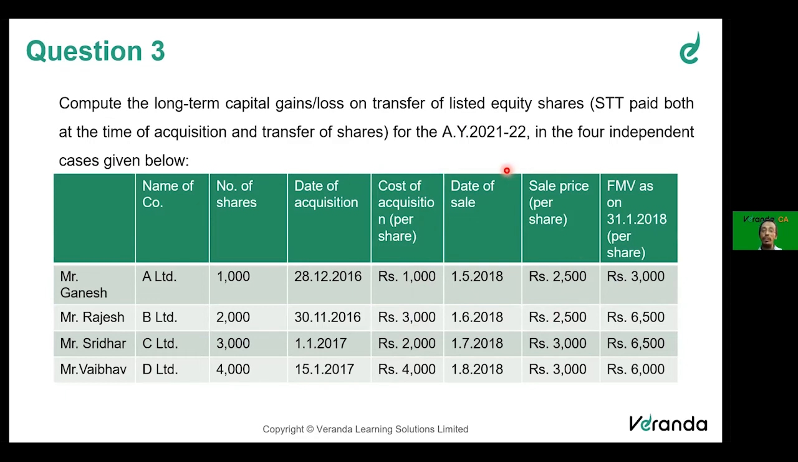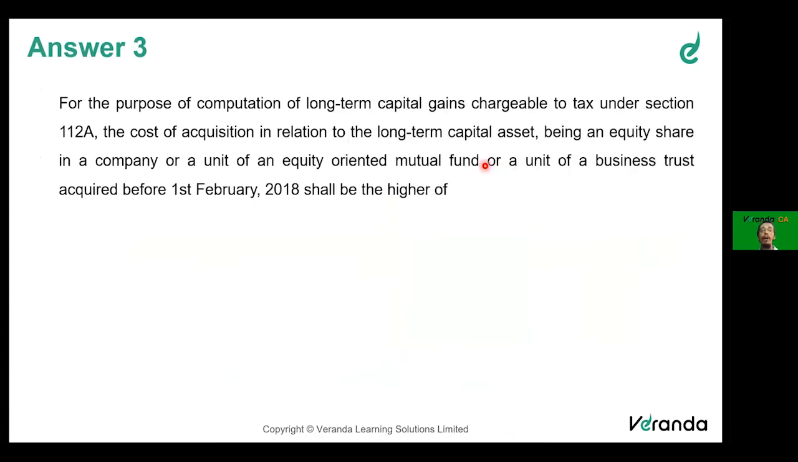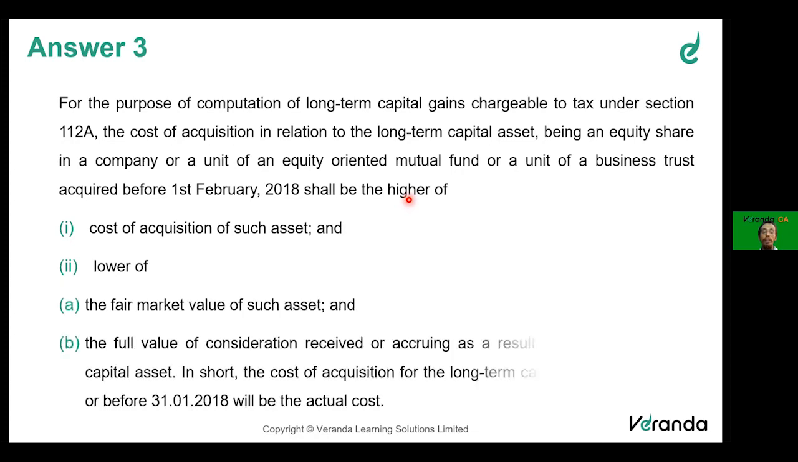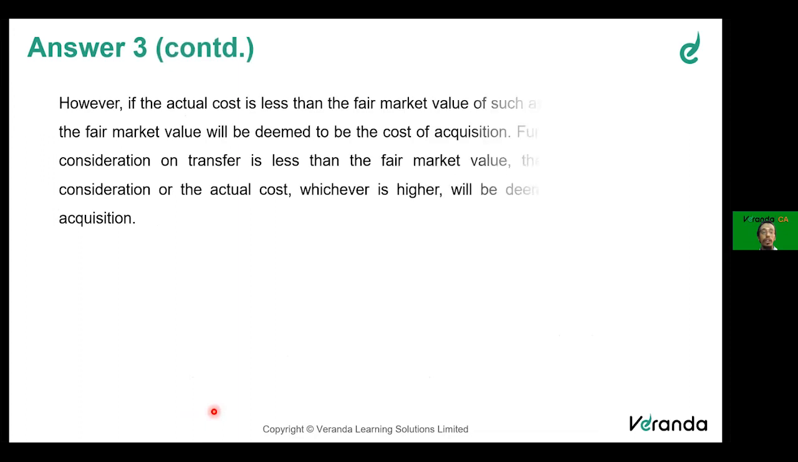Let's read what is given here. For the purpose of computing long-term capital gain chargeable under Section 112A, the cost of acquisition in relation to a long-term capital asset acquired before 1st February 2018 shall be the higher of the following: the cost of acquisition, and the lower of the fair market value and the full value of consideration. So in short, the cost of acquisition of the long-term capital asset acquired on or before that date will be the actual cost.